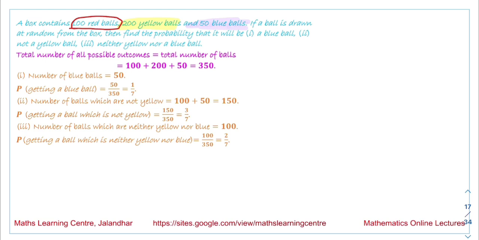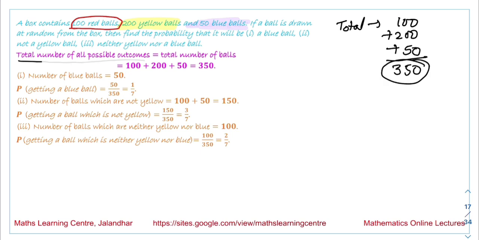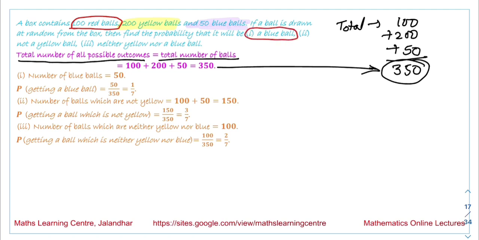So the total number of balls we have is 100 plus 200 plus 50. The answer is 350. So the total number of all possible outcomes is equal to the total number of balls, that is 350. The event we have is that a blue ball is drawn. So the number of favorable events, the number of blue balls, is 50. So the probability we get is 50 by 350, that is equal to 1 by 7.